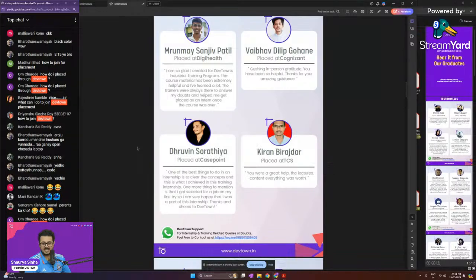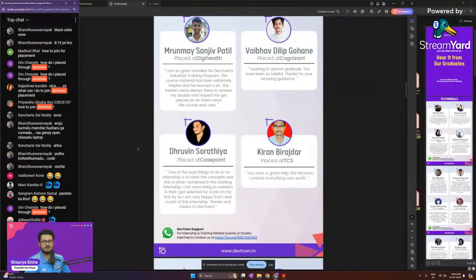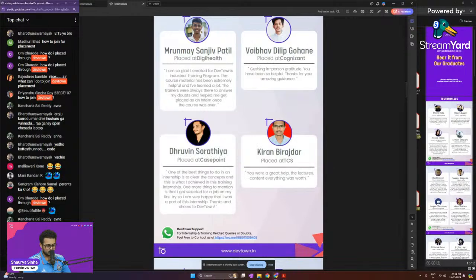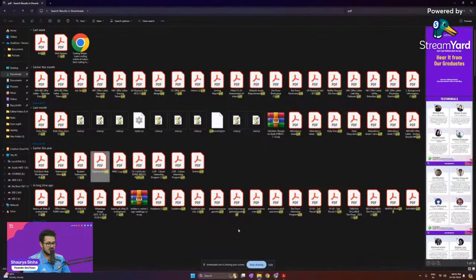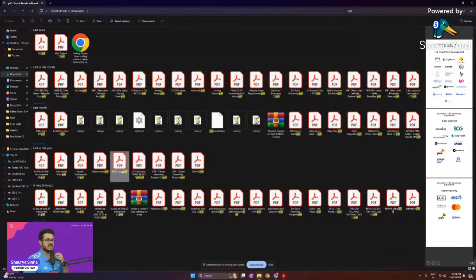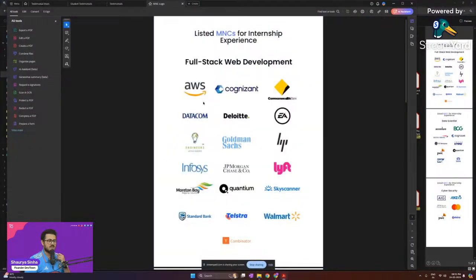So what we do at DevTown is that we have partnered up with somewhere around 48 different companies. If you guys want to see, I'll show you those companies as well. So we have somewhere around 48 different companies. Let me show you guys these companies so you will be able to see them. So you have Amazon, Cognizant, Commonwealth Bank, Datacom, Deloitte. For those who are asking about game development, we have EA Sports as one of our partners, which is an entity under Microsoft, which is also one of our hiring partners right over here.